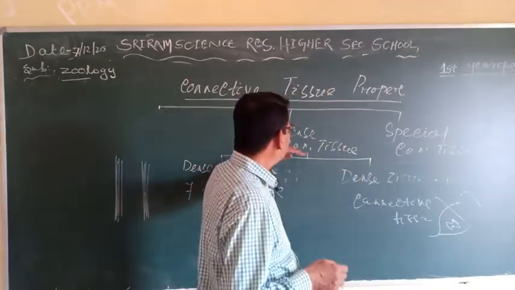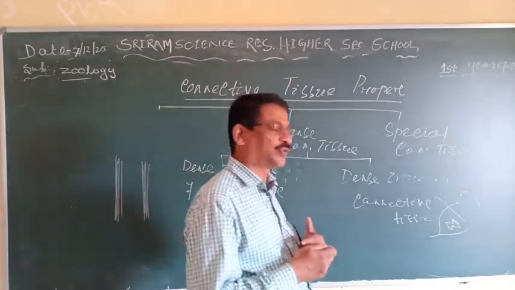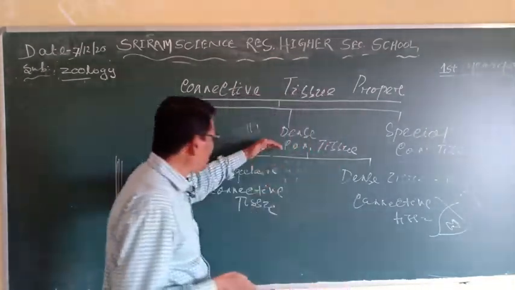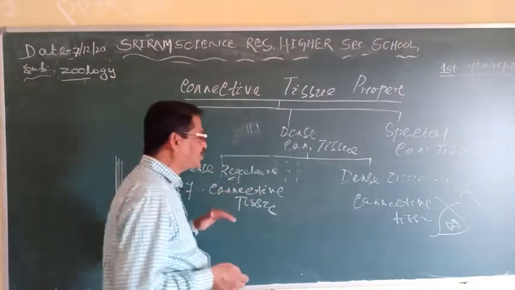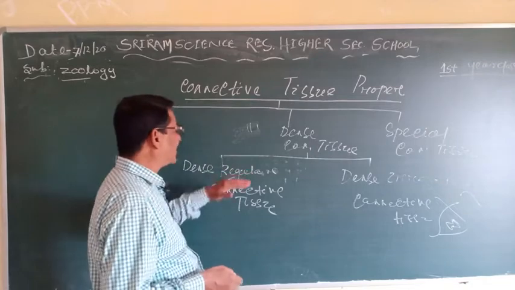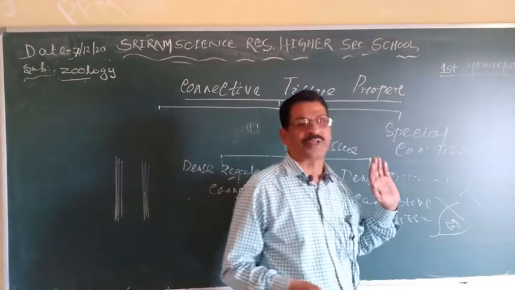So it is a dense fibrous connective tissue or dense connective tissue. Clear? And it is of two types. One is dense regular fibrous connective tissue, another is dense irregular connective tissue.